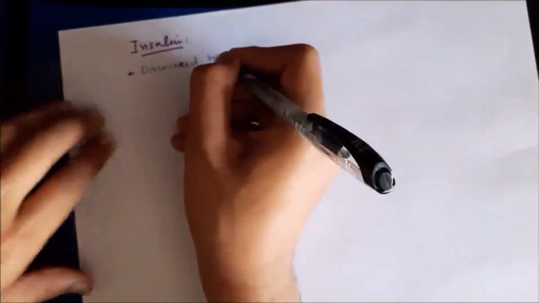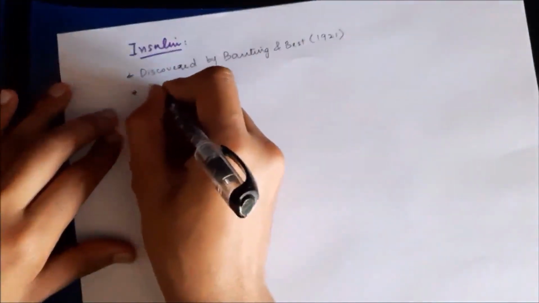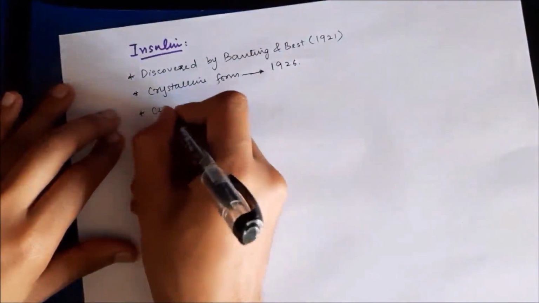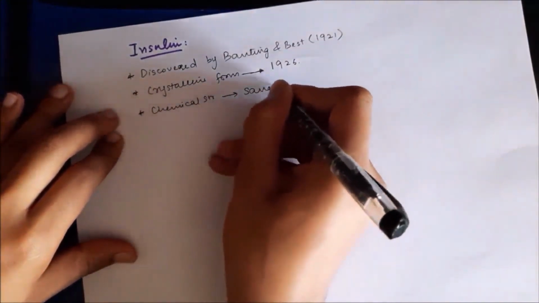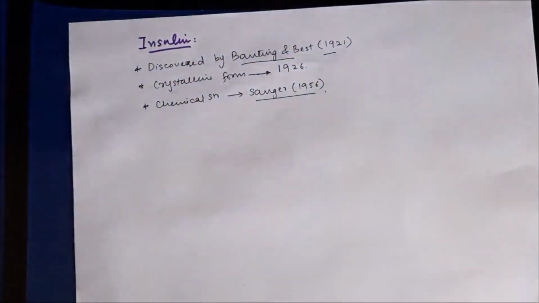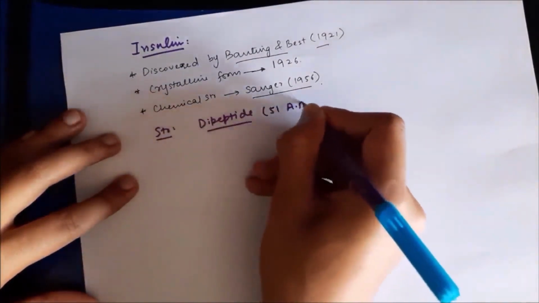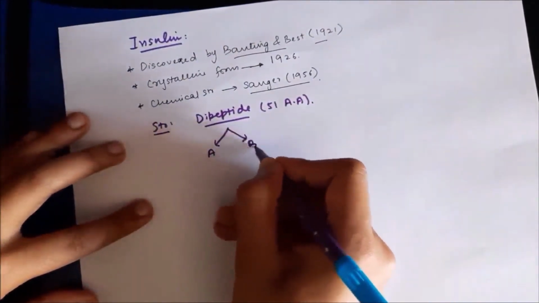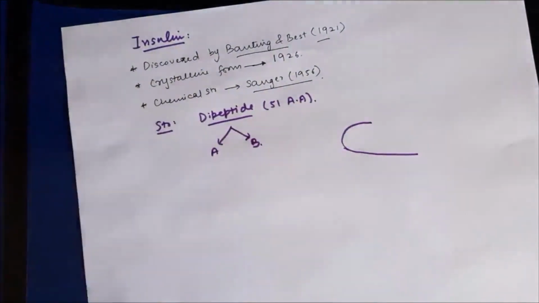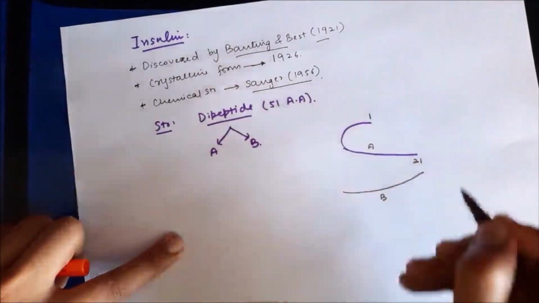Now, insulin was discovered by Banting and Best in 1921, and the pure crystalline form of insulin was first isolated in 1926. The structure of insulin was given by Sanger in 1956. If we take a look at the chemical structure of insulin, it consists of two peptide chains. These are the A chain and B chain, and in total it has 51 amino acids. A chain and B chain consist of 21 and 30 amino acids respectively.